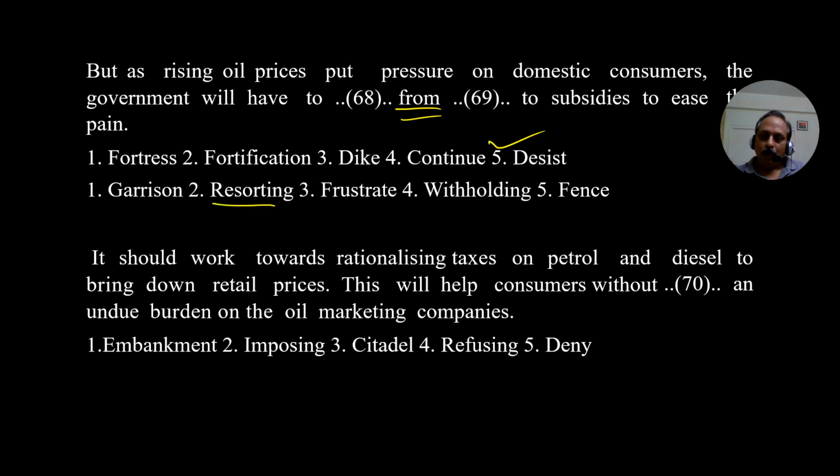Resorting to. Again, one more clue for you, the preposition to. Based on these two, a bit of grammar knowledge is required, but even without that, based on contextual awareness, desist from resorting to subsidies to ease the pain. Very simple. And once you select these words, you will not feel disturbed, and you know for sure this is the right word.